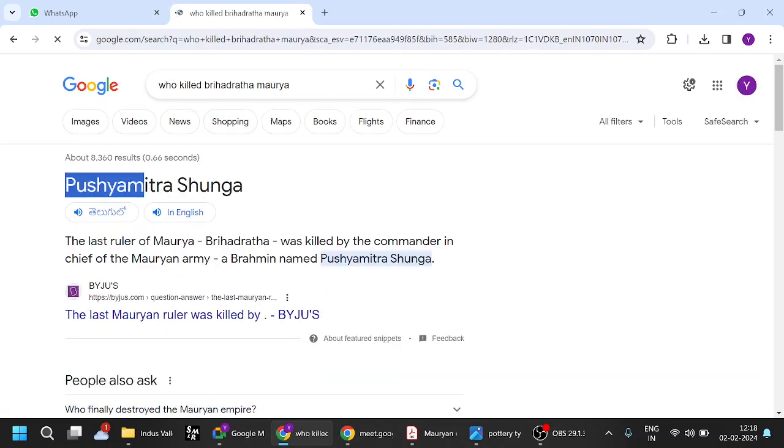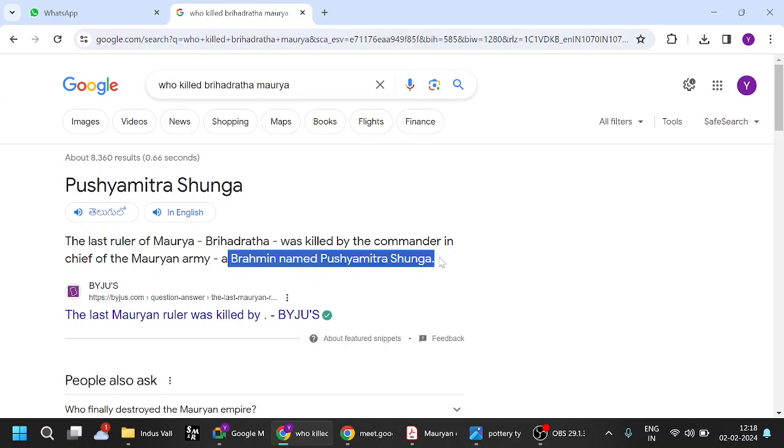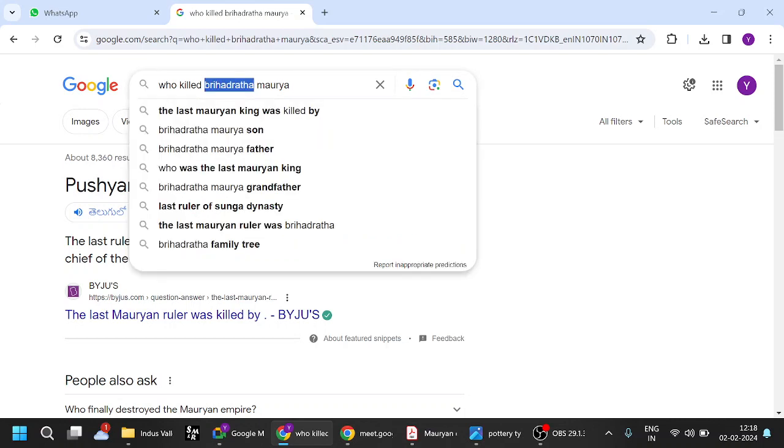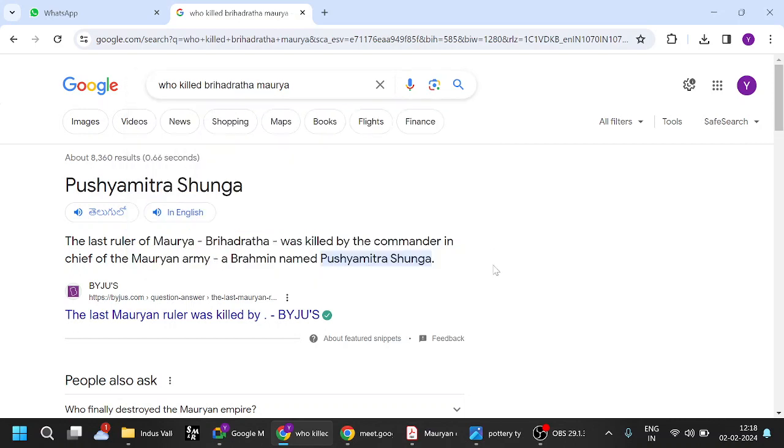Okay, Pushyamitra Shunga of the Shunga dynasty. He was the Brahmin general of the Mauryan Empire, and because Brihadratha was a very weak ruler, he killed him and established the Shunga dynasty. So among post-Mauryan dynasties, you get the Shunga dynasty and all those other dynasties. So this is also very frequently asked. Brihadratha is the last Mauryan ruler, and he was killed by his Brahmin general Pushyamitra Shunga. So the Shunga dynasty was established by Brahmins.